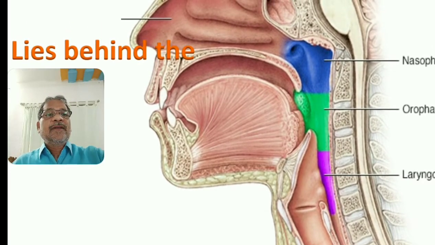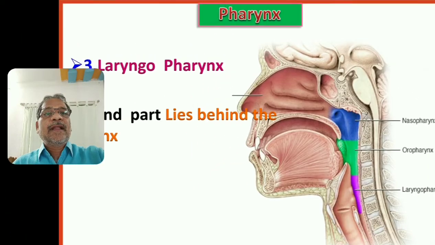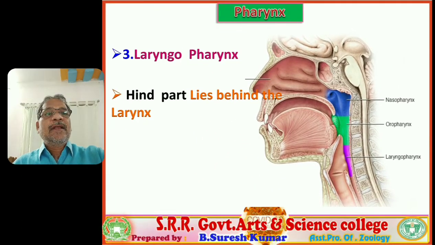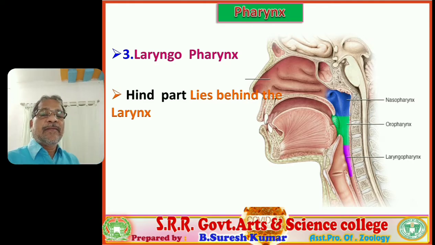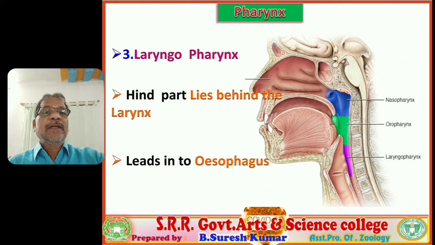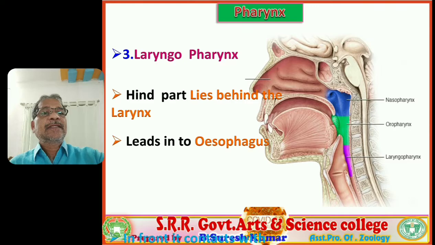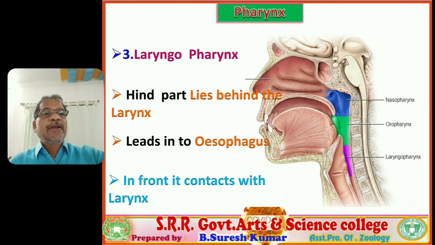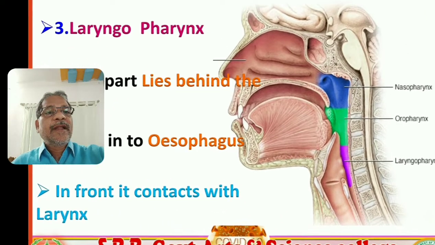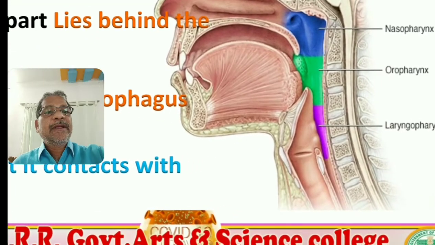Clear? Okay, right. So this is the laryngopharynx. It is the last, hind part of the pharyngeal region, and lies behind the larynx, and as well it leads into the esophagus.